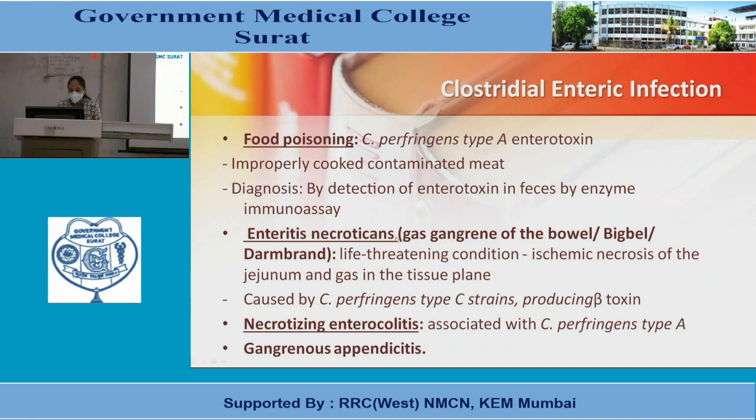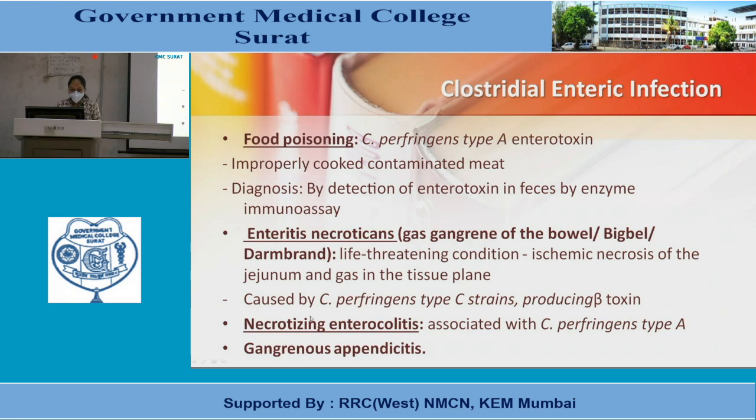Other names of this enteritis necroticans are gas gangrene of the bowel, or pigbel. It is a life-threatening condition. It causes ischemic necrosis of the jejunum and gas in the tissue plane. It is caused by Clostridium perfringens type C strains, producing beta toxins. Then necrotizing enterocolitis. It is associated with Clostridium perfringens type A.